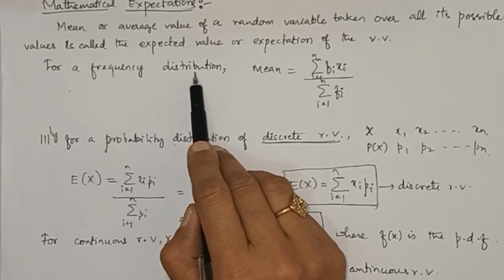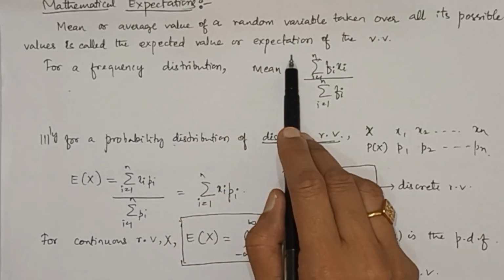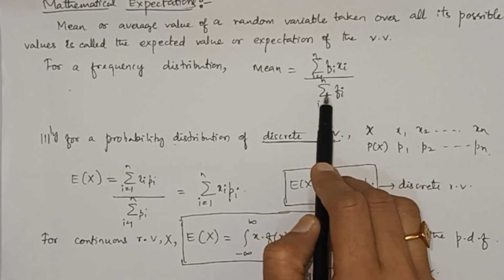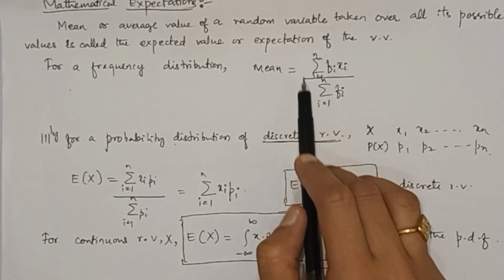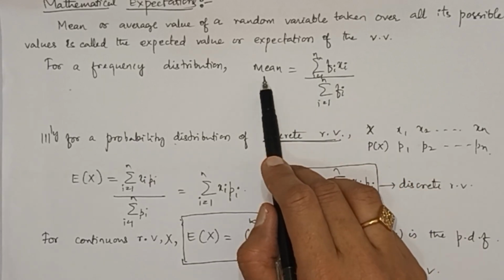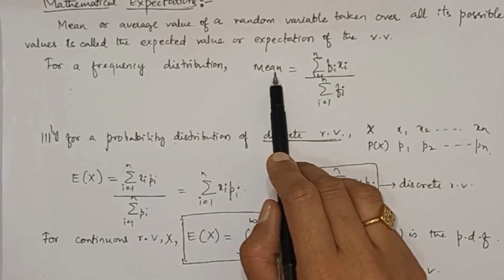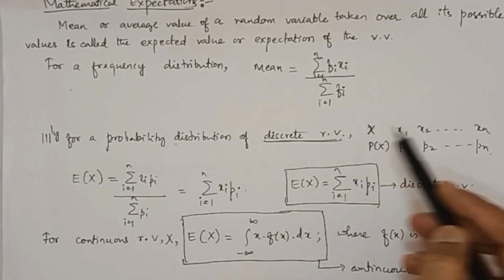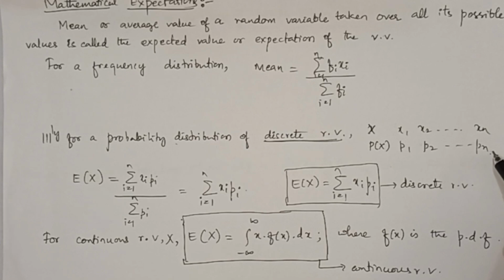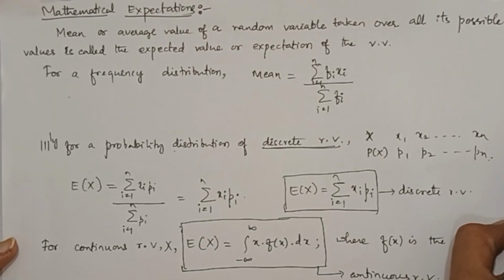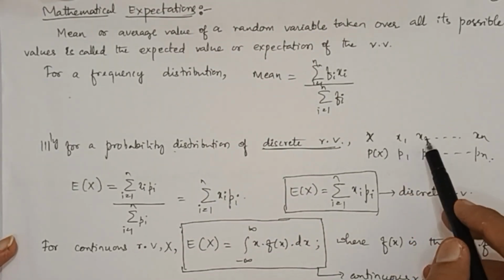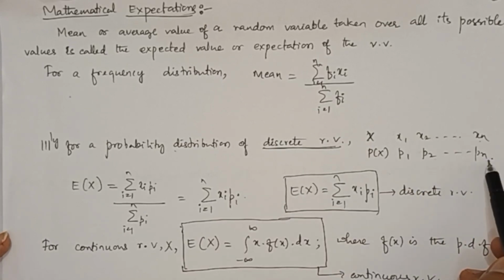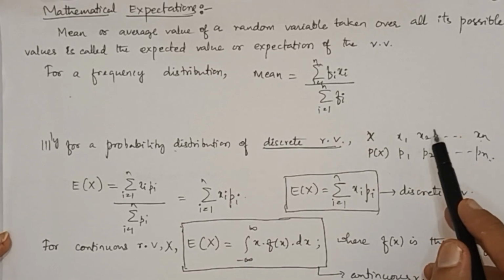See, when a frequency distribution is given to you, we have seen how you calculate the mean. It is summation fi xi divided by summation of fi. This formula gives you the mean of the given data set. So in the case of probability distribution of a discrete random variable, say the probability distribution is given here. It is like this. x1, x2, so on up to xn are the values of the random variable, and p1, p2, so on up to pn are the probabilities of the random variable.